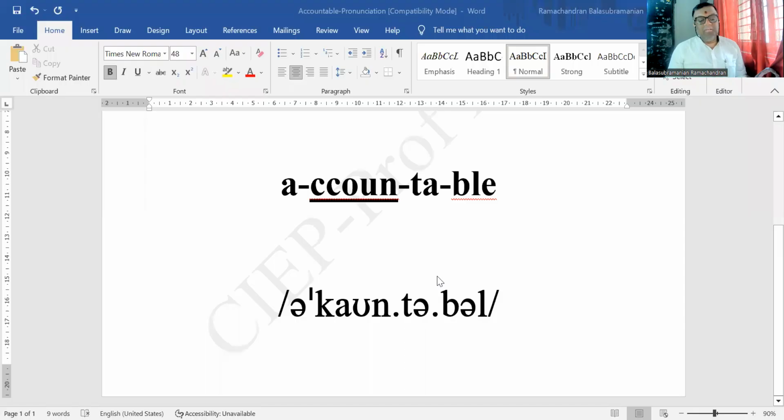But remember, what did I tell you? Never forget. Let me share my screen again. Let's go back to the transcription. If you notice, I have to only stress this, so let me make this syllable strong. That is why we made it strong. It is accountable. So that's the word for today. Accountable. The second syllable takes the accent. All the other syllables contain schwa in them. So the first, third and fourth syllables contain schwa in them.